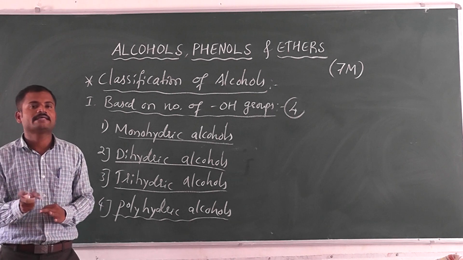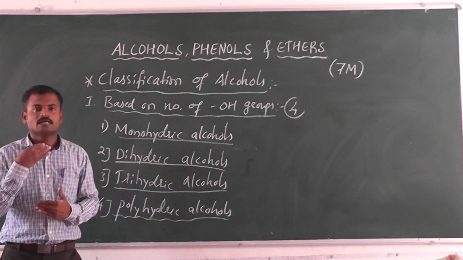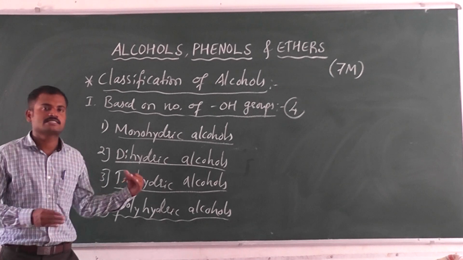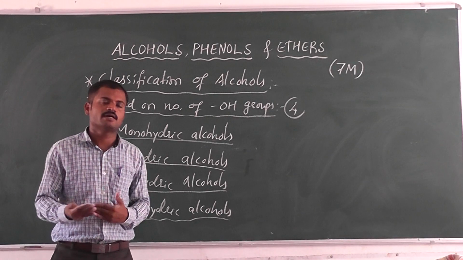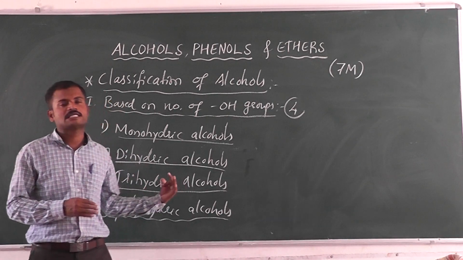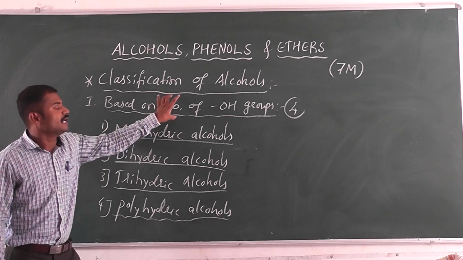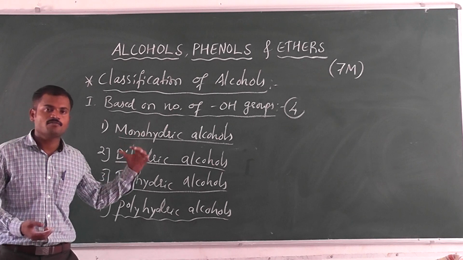If the compound contains 2 OH groups, then it is called a dihydric alcohol. If the compound contains 3 OH groups, then it is called a trihydric alcohol. If there are more OH groups, then it is called a polyhydric alcohol. So this is the classification based on the number of OH groups.